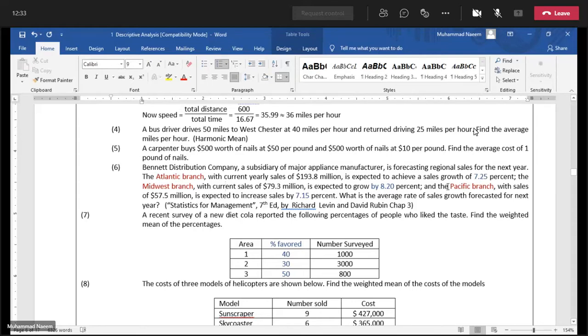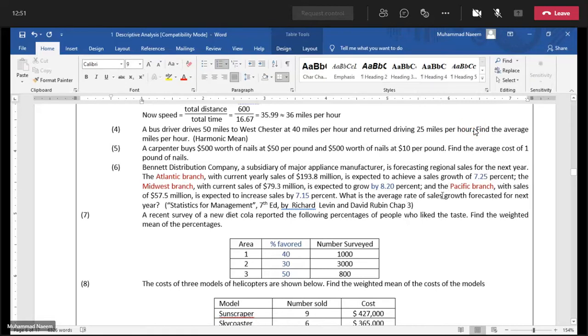And in the third branch, the sale amount is $57.5 million, and they are expecting 7.15% sale growth.